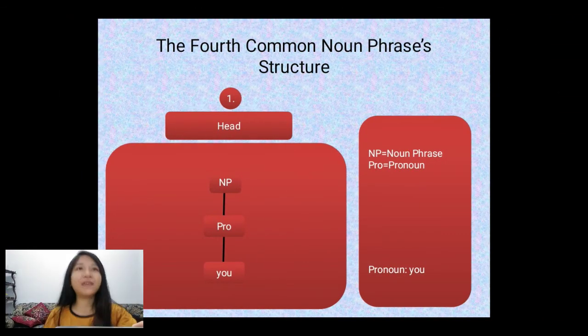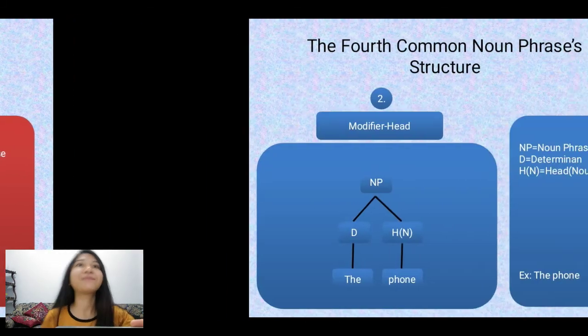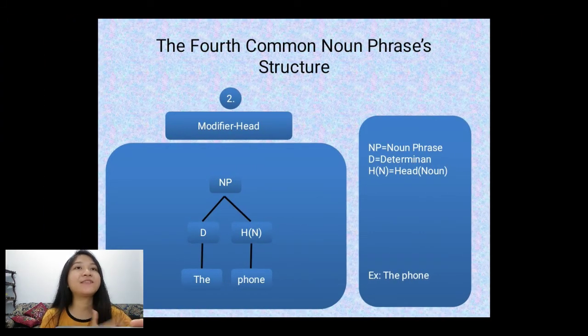And the last of this video section, I will show you the four common noun phrase structures. As you can see for the first example of the tree diagram, this only consists of head, which is the pronoun you, as you can see on the slide. Okay, next, the second is modifier with head. The first example is the phone, as you can see at the tree diagram on the slide.